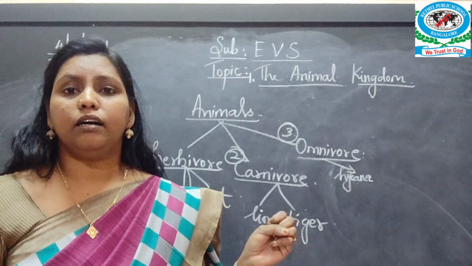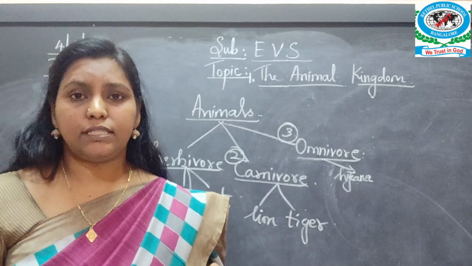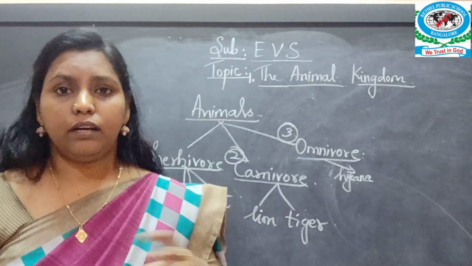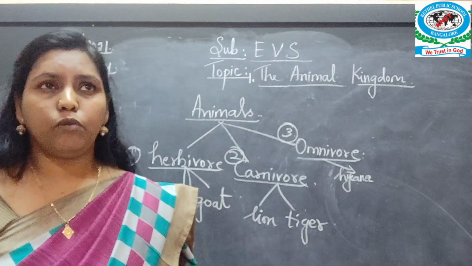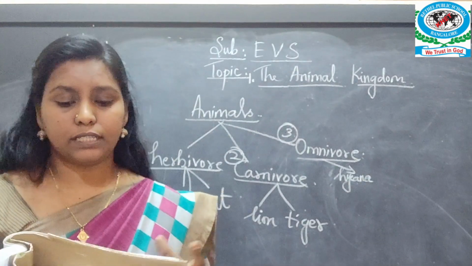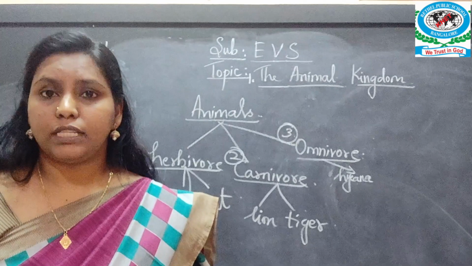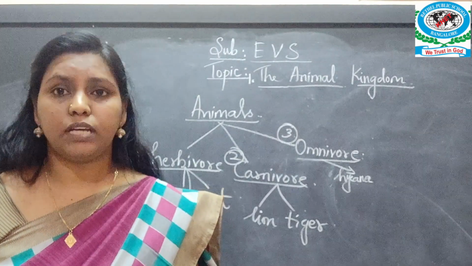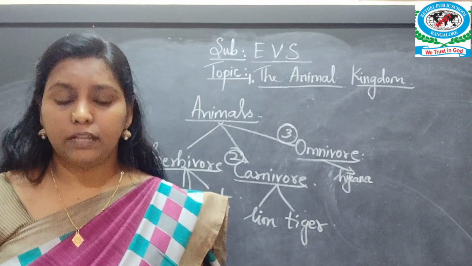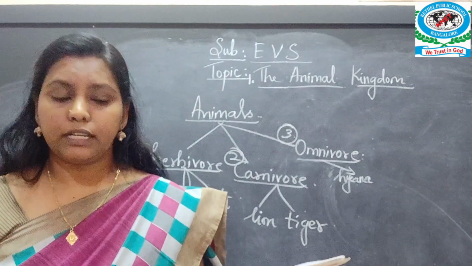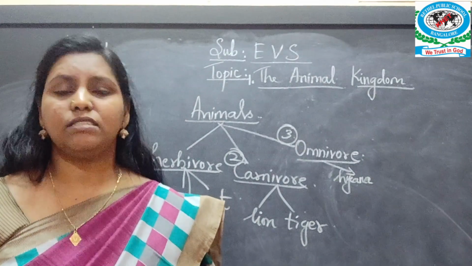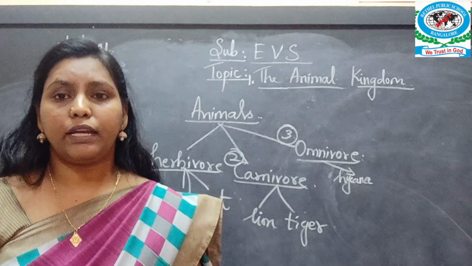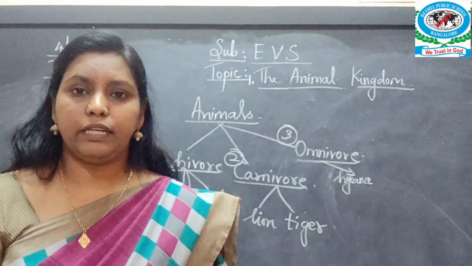Donkeys, they carry luggage on their backs, isn't it? Horses, they are used for carriages, isn't it? And what else are used for transportation? Bullocks, they are used as carriages, isn't it? And they are used in agriculture also. And so there is immense use of animals in our daily life.